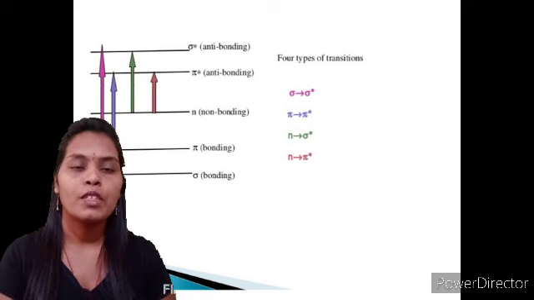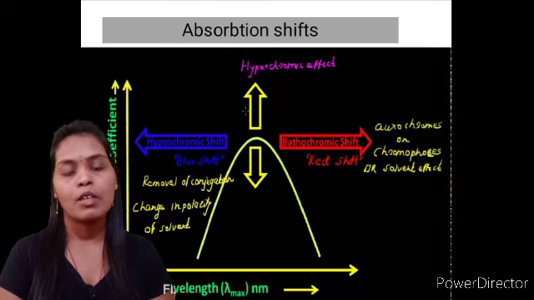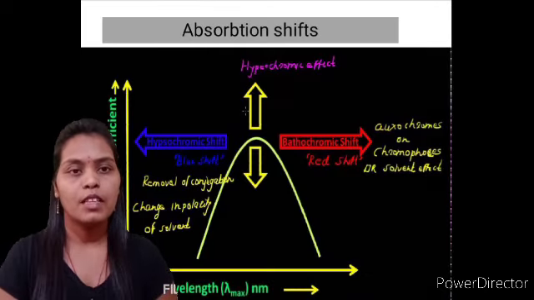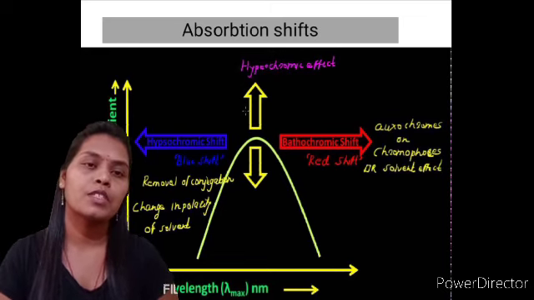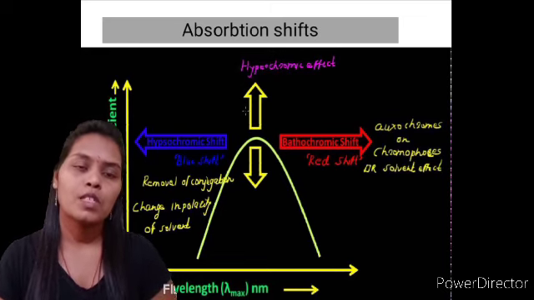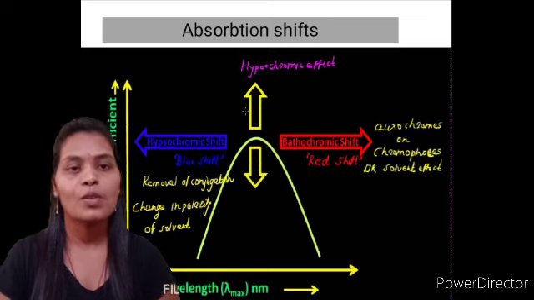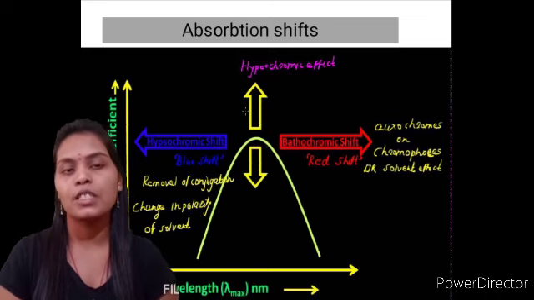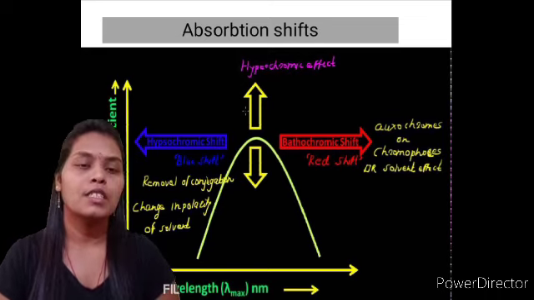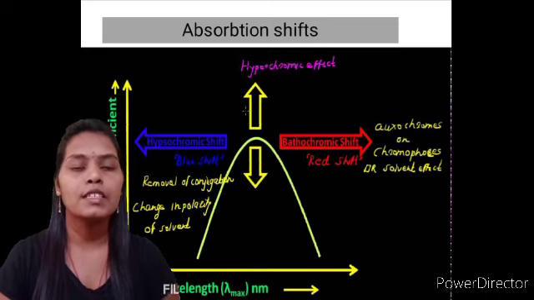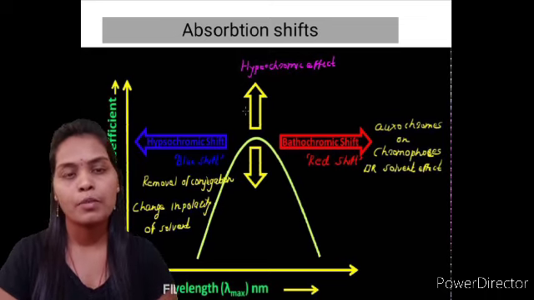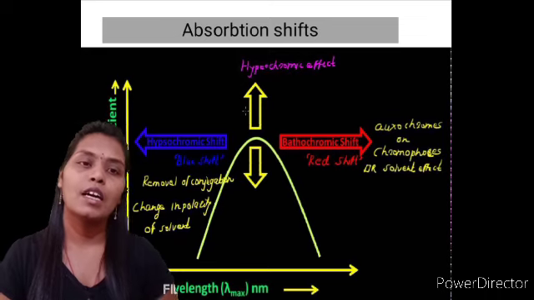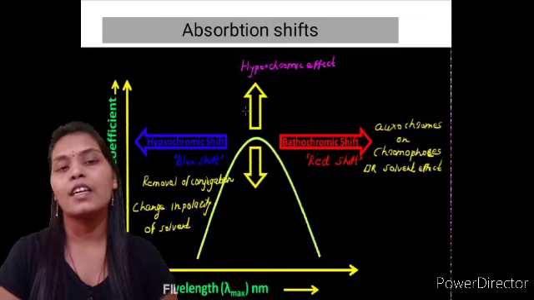Now we have to move toward the next and last point, which is the absorption shift. We will discuss the absorption shifts one by one. The first one is the bathochromic shift, also called the red shift. It is related to the change in wavelength. When the wavelength changes toward the longer wavelength region, it is called a bathochromic shift or red shift, because the longer wavelength region is red in color.